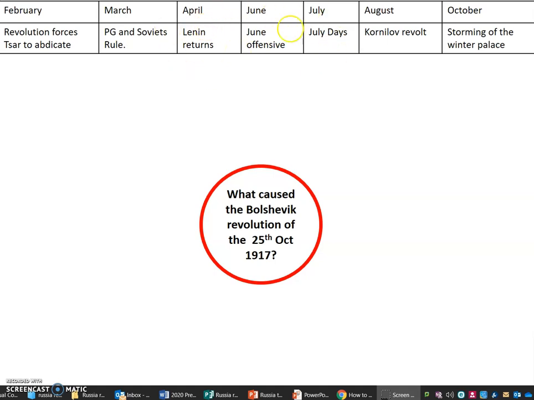Now, the provisional government made a huge mistake in June because they launched a major offensive in a big push to try to win World War I. This offensive failed with 60,000 deaths, 200,000 casualties, and that caused mass disillusionment with the provisional government. So all the problems that the Tsar had faced in regards to World War I continued. There was food shortages, there was deserters, the railways couldn't cope with the demand.